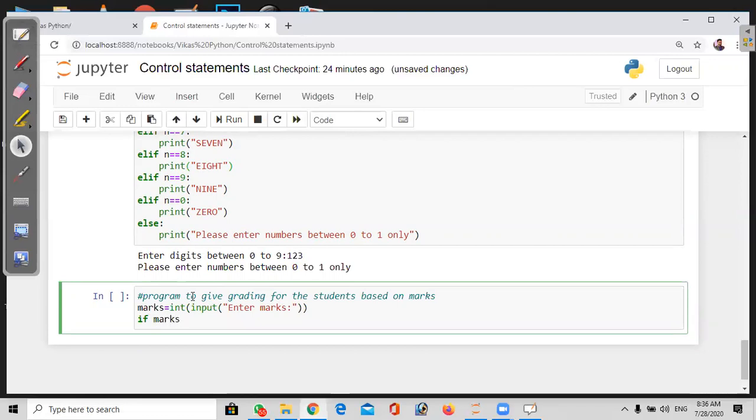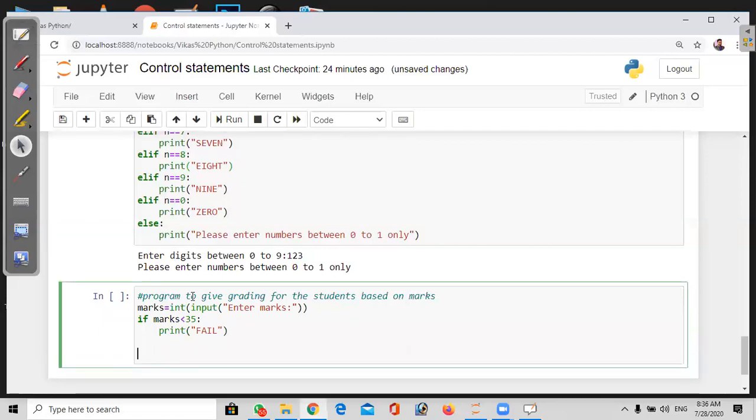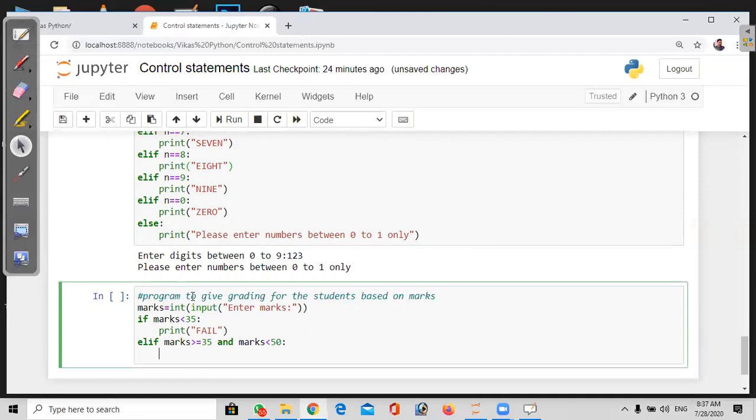If marks are less than 35, for example the pass percentage, the student gets fail. Elif marks are greater than or equal to 35, because 35 is also pass, and you have to check that marks are less than 50. So the student grade is C grade. Print C grade.